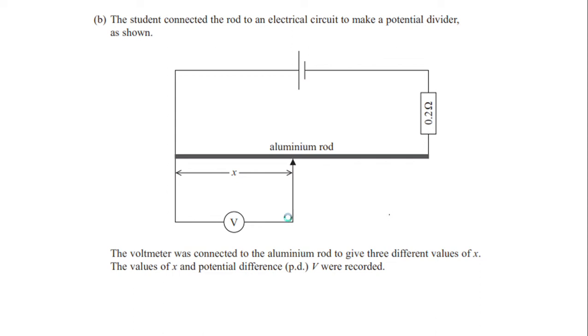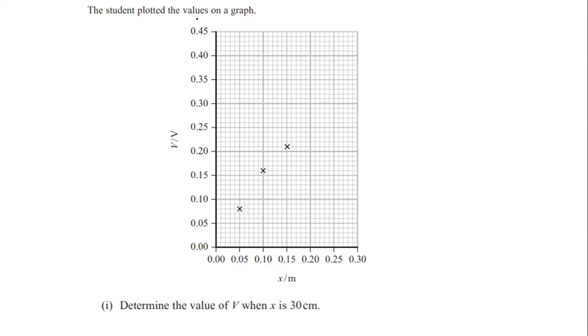Fine. And then the student plotted the values on the graph. X is the length and V is the voltage across the aluminum rod, and these are the three points. Determine the value of V when X is 30 centimeter. Clearly we are given three points. We need to find the voltage at 30 centimeter, which is 0.3 meter. This is in meter, that means 30 centimeter is 0.3 meter. So you need to find the voltage at 0.3 meter, but we cannot assume the voltage here.